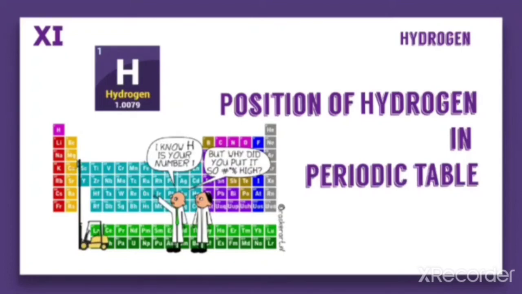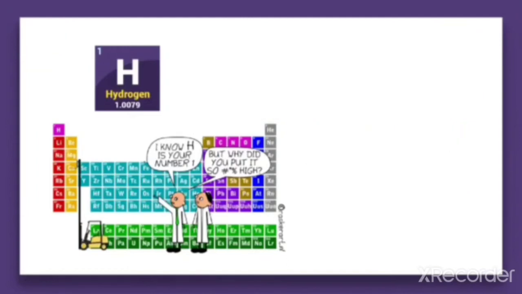Hello students, in this video we are going to discuss the position of hydrogen in the periodic table, as it is the first element in the periodic table. But its placement in the periodic table, that means its position, has been a subject of discussion in the past.